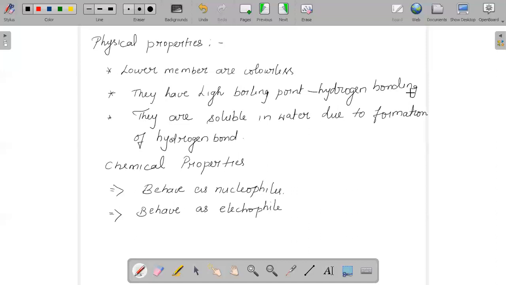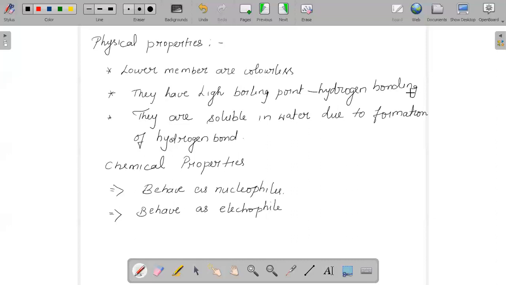And when we talk about solubility, they are soluble in water because of the formation of hydrogen bonds in them. But of course, their solubility will decrease if the number of carbon atoms in the chain, the non-polar part, increases, because their solubility will decrease.